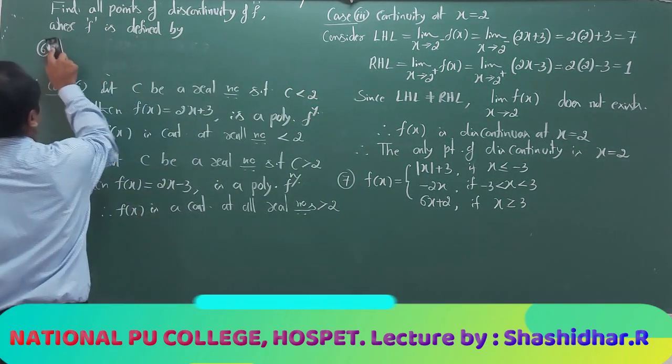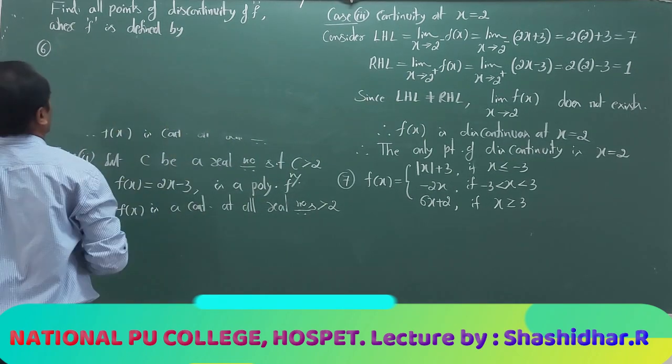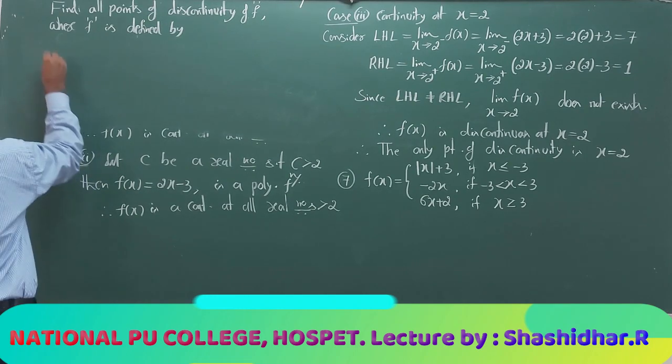They are given f of x as question number 7.